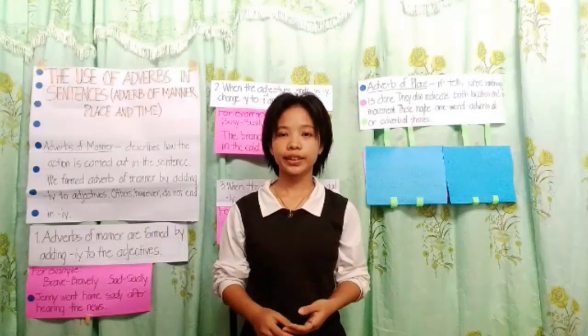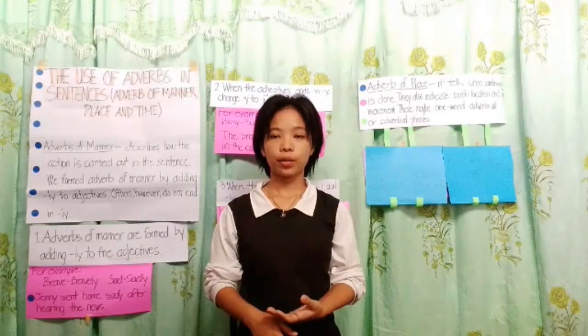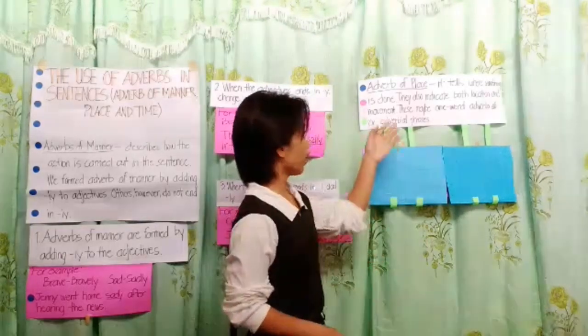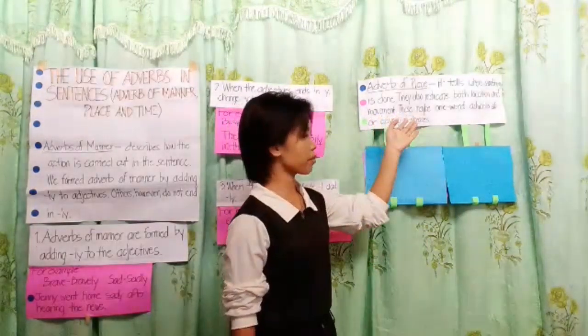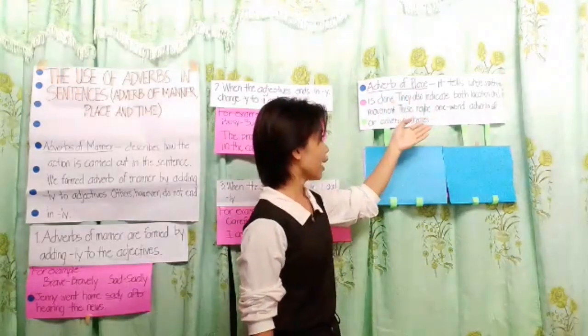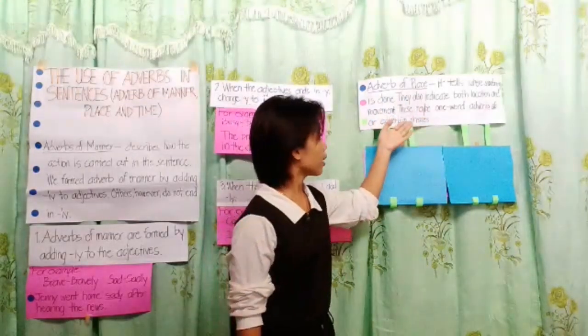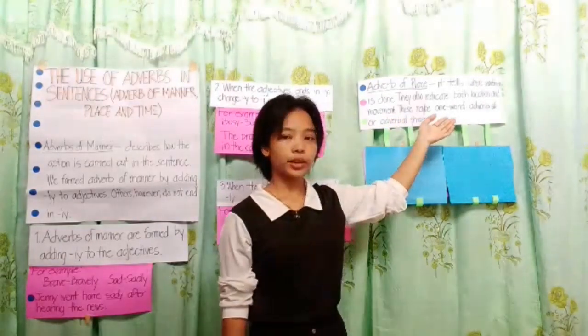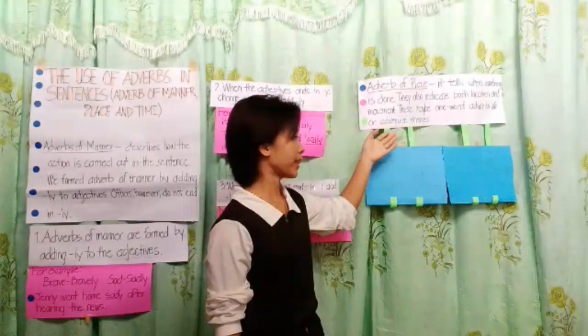So next is adverb of place. So what is adverb of place? Adverb of place tells where something is done. They also indicate the location and movement. These may be one-word adverbs or adverbial phrases.